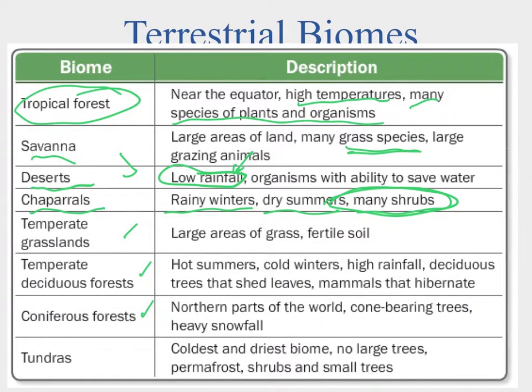And then ultimately we get to the tundra, and the tundra is going to be cold, but it's also going to be dry. We don't have very many trees, and we have a lot of what they call permafrost. And permafrost is where the ground is frozen all the time. So only certain organisms can get roots down into that and extract water from that. So it's an interesting biome to look at. So these are our terrestrial biomes. In the next couple of slides, what we're going to do is just kind of flip through and show you where they are in a representative picture of them. So let's go take a look at some of these.